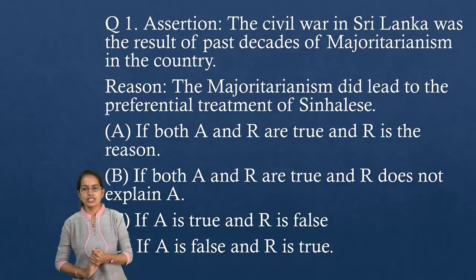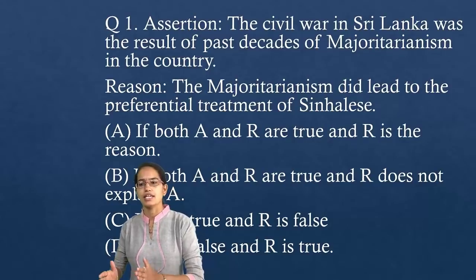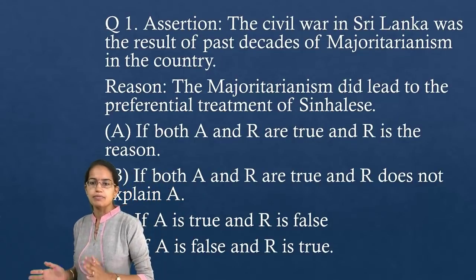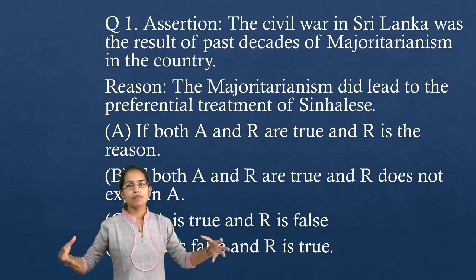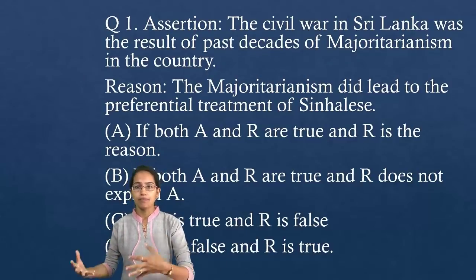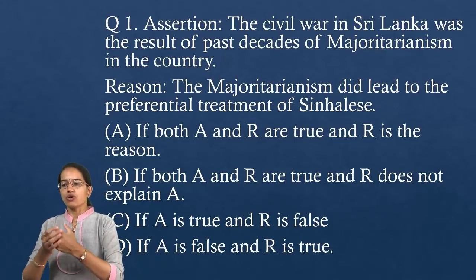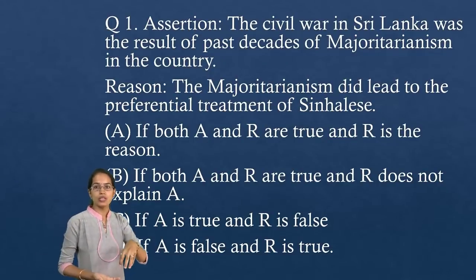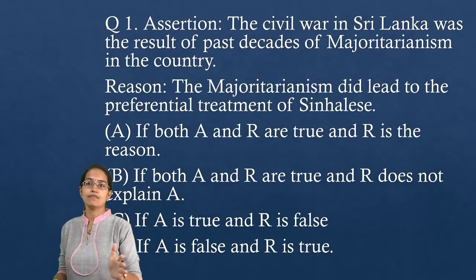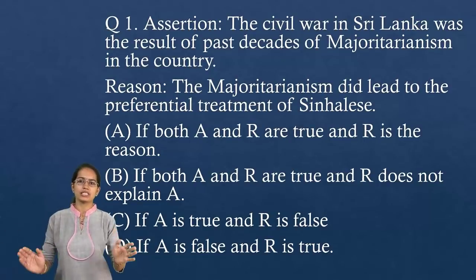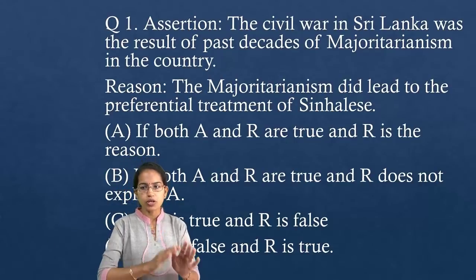Okay, so for the first question, the assertion says civil war in Sri Lanka was the result of the past decade of majoritarianism in the country. The majoritarianism did lead to the preferential treatment for Sinhalese. Now there has been a long conflict between Sinhalese and Tamilians in Sri Lanka, as we have seen in our class on power sharing in class 10th. So the idea was the majority rule, or the majority people who are there will be ruling disregarding the wishes of the minorities or any other population that exists in that region. And that was the concept that was propounded under majoritarianism.